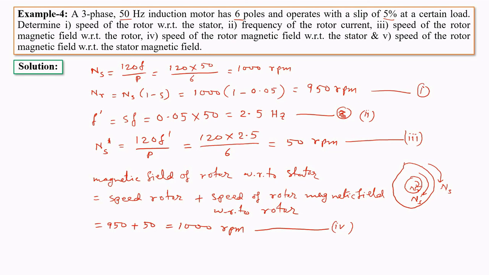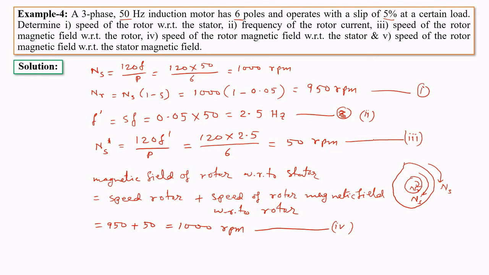Therefore, the speed of the rotor magnetic field with respect to the stator will be the sum of the rotor speed and the speed of the rotor magnetic field with respect to the rotor. So it is 950 plus 50, that is 1000 rpm.